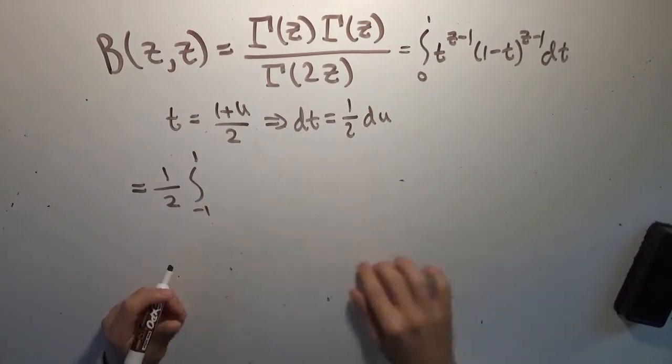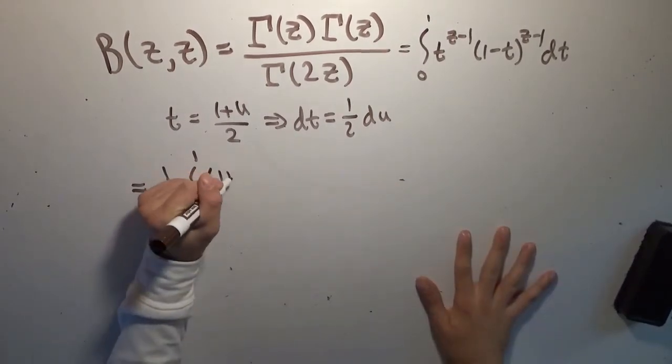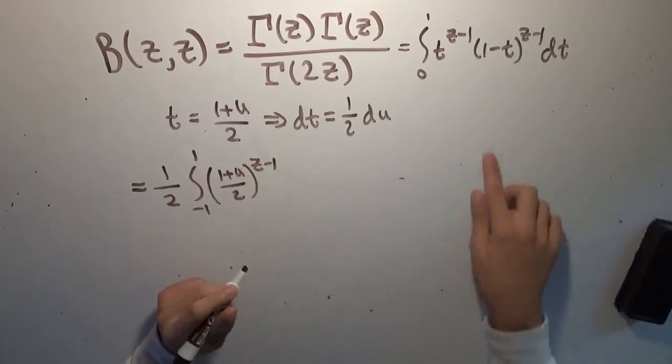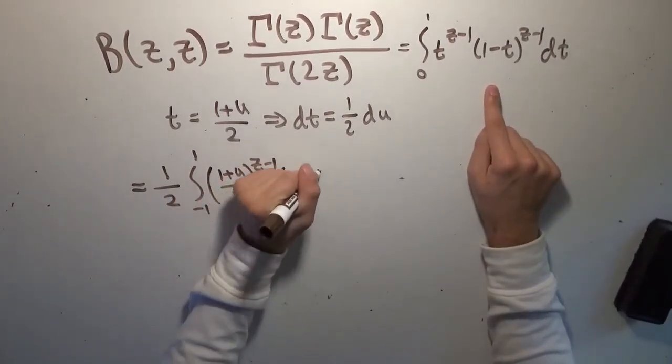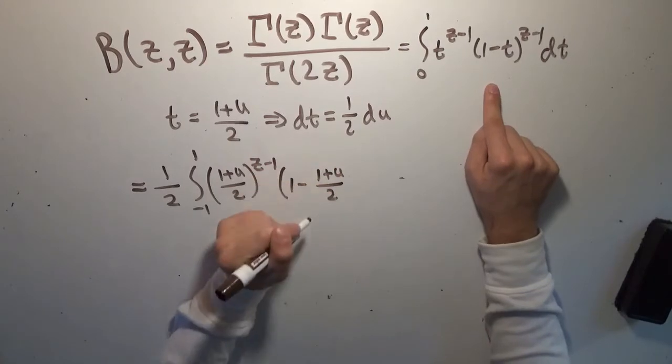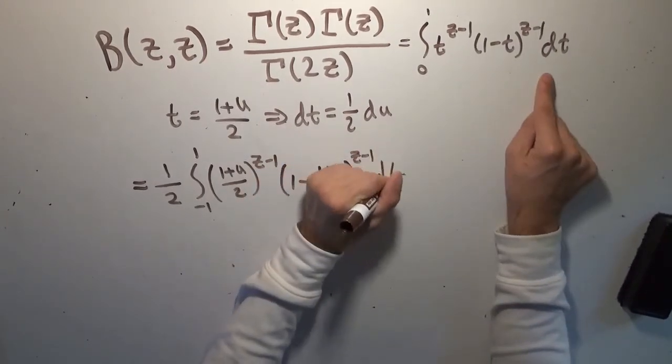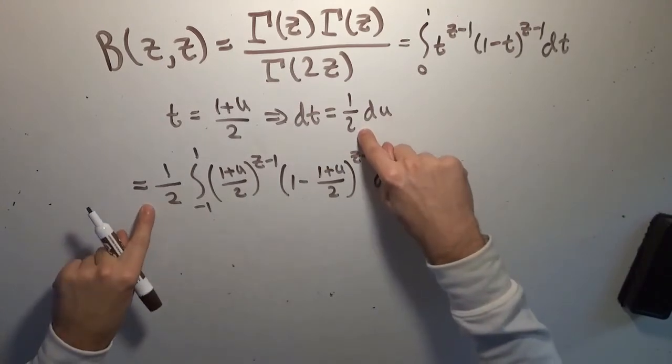And so now we can make our simple substitutions. We're going to have ((1 plus u) over 2) to the power of z minus 1, times (1 minus (1 plus u) over 2) to the power of z minus 1 times dt. And remember that factor of 1/2 has been brought to the outside of the integral.